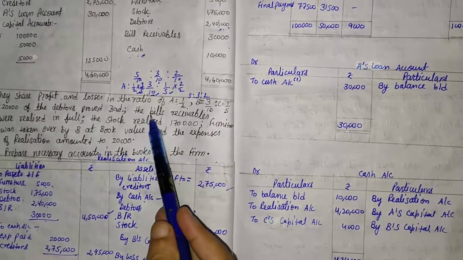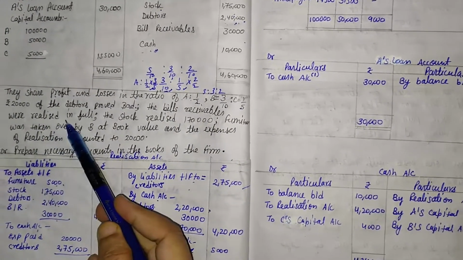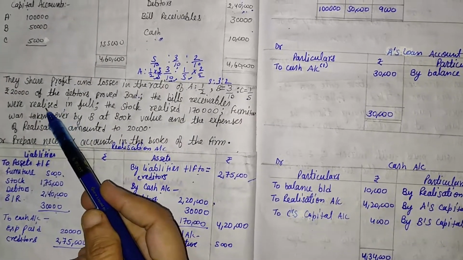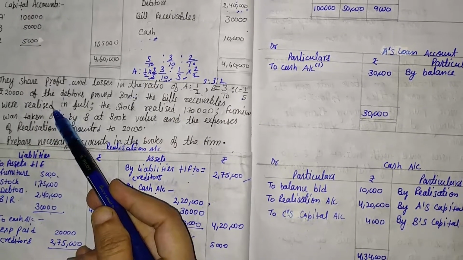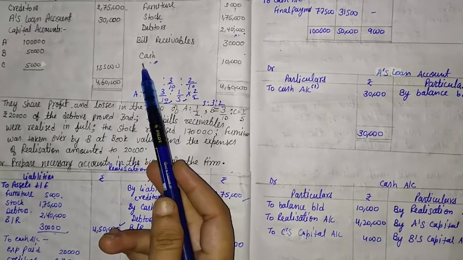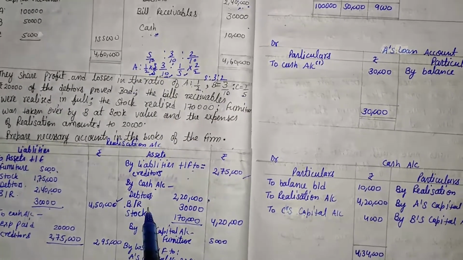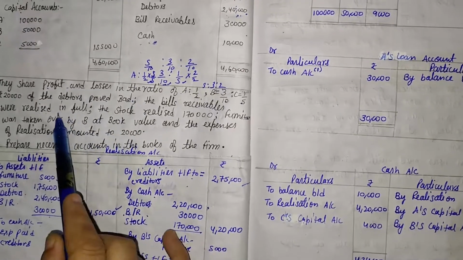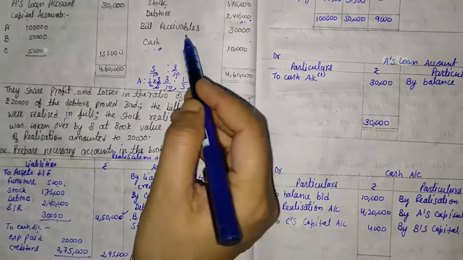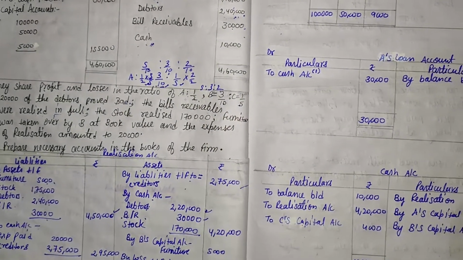Then the second information given is that the bills receivable were realized. Realized means sold. So if assets are sold, that comes in the cash or bank account, whatever is given in the question. In the question cash is given, so it comes in the cash account. So, bills receivable, and what is the value? That is the full value. What is the full value of bills receivable? That is 30,000. So we write 30,000.